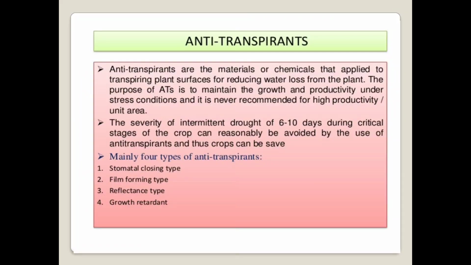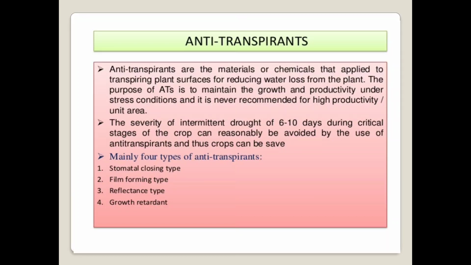Then the next important practice used to mitigate drought is the use of anti-transpirants. So what is an anti-transpirant? Anti-transpirants are chemicals or materials applied to the transpiring plant surfaces that help reduce the water loss from the plant. Whatever chemicals or any material applied on the plant surfaces in order to reduce the water loss from the aerial parts of the plant is known as an anti-transpirant.